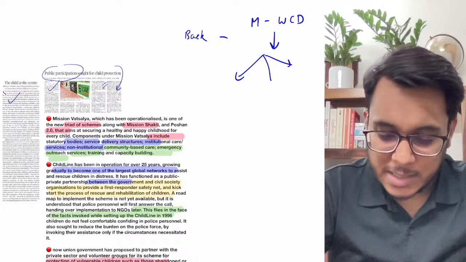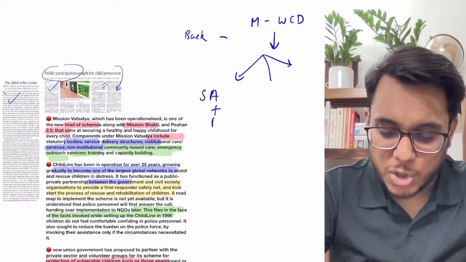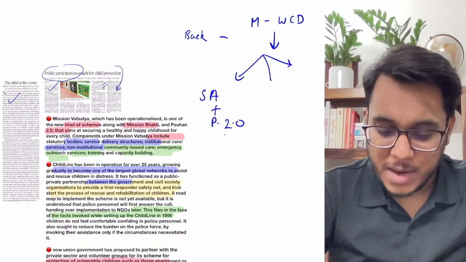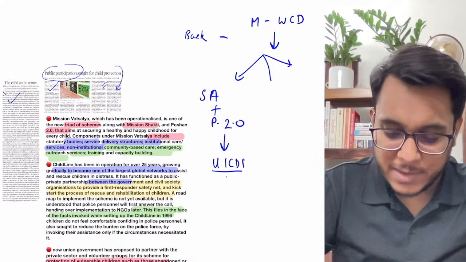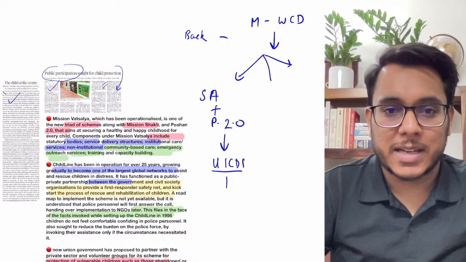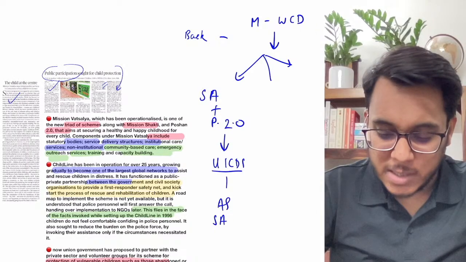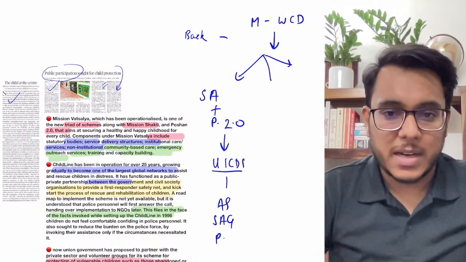One is Saksham Anganwadi and Poshan 2.0. Under this, we have the umbrella ICDS scheme, and within the umbrella ICDS, there are Anganwadi services, the scheme for adolescent girls, and Poshan Abhiyaan. All these schemes are there.